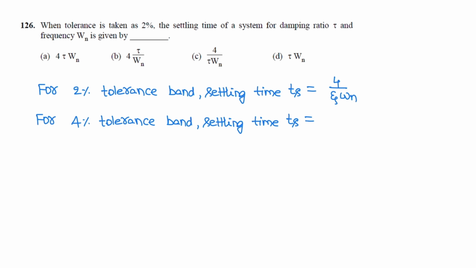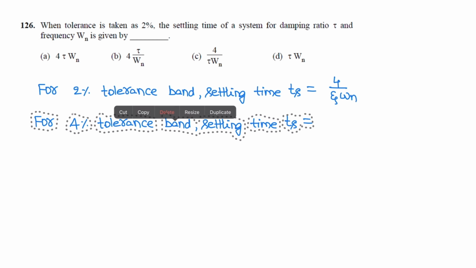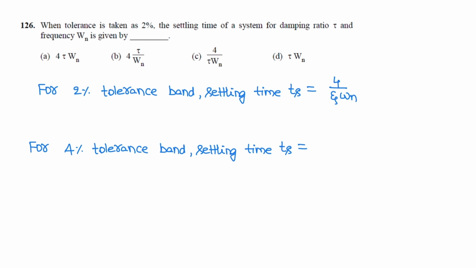For 4% tolerance band, settling time Ts is equal to 3 by zeta omega n seconds, where zeta is damping ratio and omega n is natural frequency. So in the question it has been mentioned 2% tolerance. So correct option is C, 4 by zeta omega n.